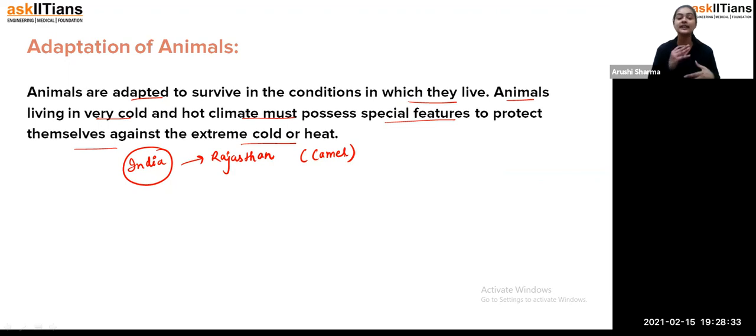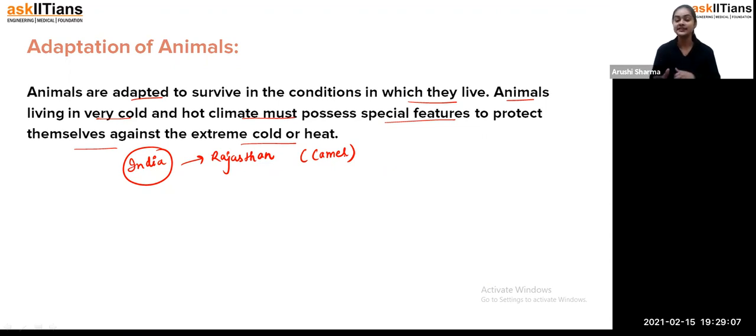But animals are not getting clothes. Exactly. So that's how they already have such a body structure or such skin, so that they are protecting themselves from the colder region, and they are also surviving in the hotter region depending upon their structure. If you send a camel to the polar region, you will see that they are not able to survive there, because they do not have that type of adaptation. So it's all about the adaptation of animals: they live in a particular region, they have their particular climate, and they are adapted to that climate.